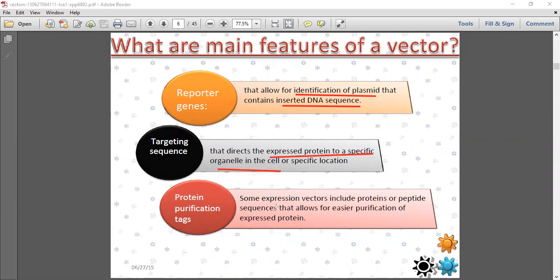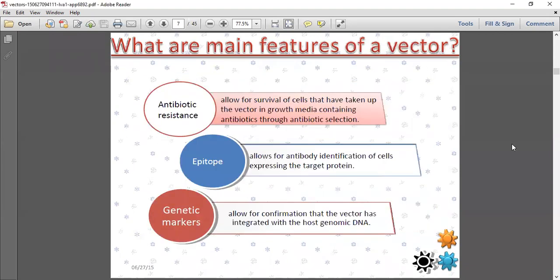Then after targeting the protein, they allow easier purification of the expressed protein. After this, it will be clearly understood how they can easily develop with the help of these factors. Next, they are moving to antibiotic resistance, which allows the survival of the cells that have antibiotic resistance, because this already has the gene which is having antibiotic resistance.